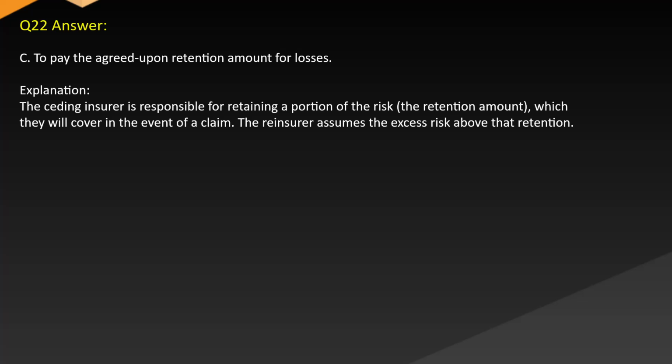Answer C. To pay the agreed upon retention amount for losses. Explanation. The ceding insurer is responsible for retaining a portion of the risk, the retention amount, which they will cover in the event of a claim. The reinsurer assumes the excess risk above that retention.